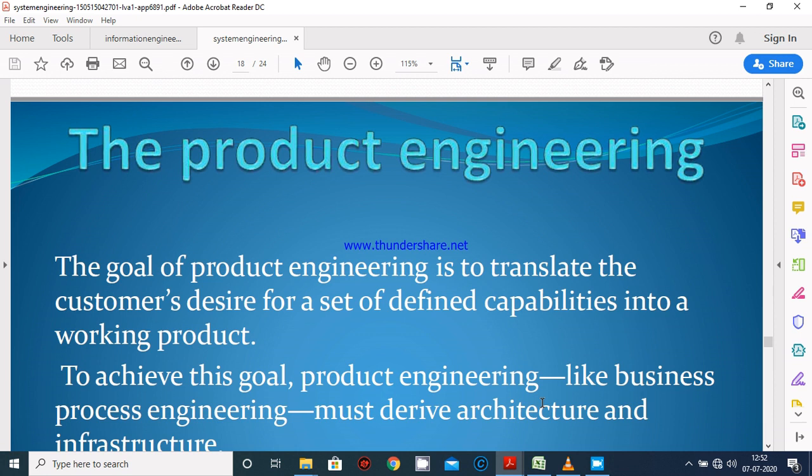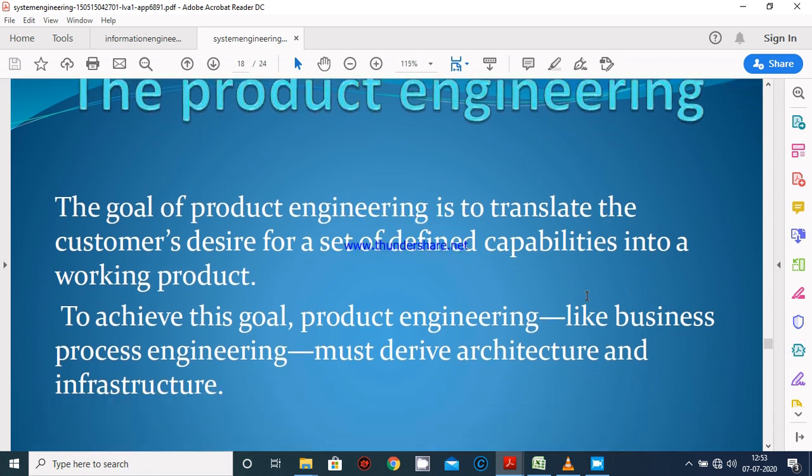So this topic comes in the first module of Advanced Software Engineering Principles and Practices. The name of this topic is product engineering. So before going into depth on the model of product engineering and its working procedure, I'm going to explain what product engineering actually is.